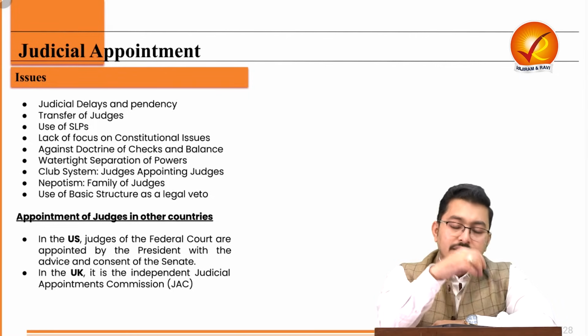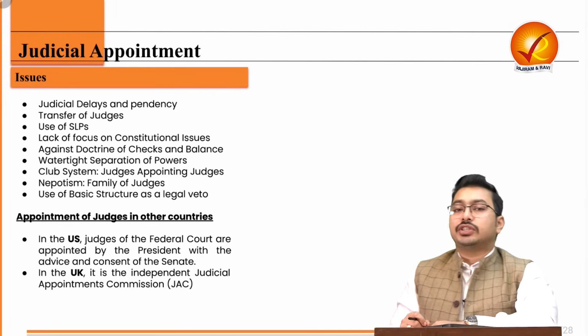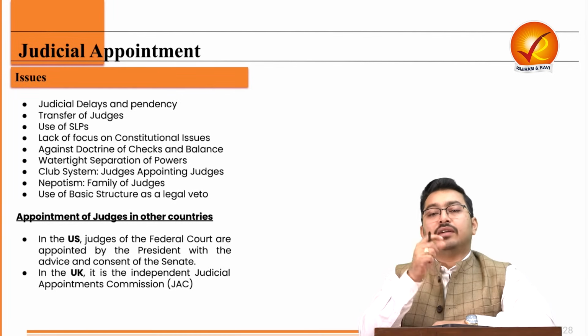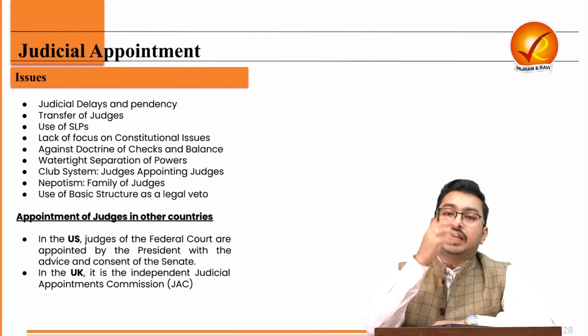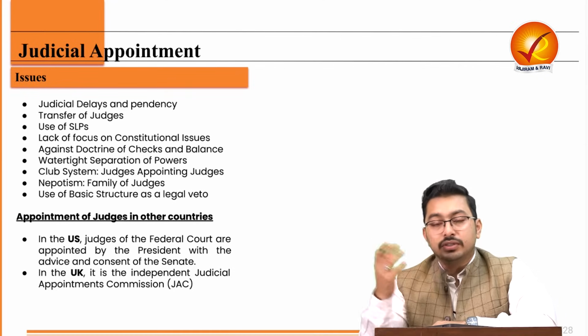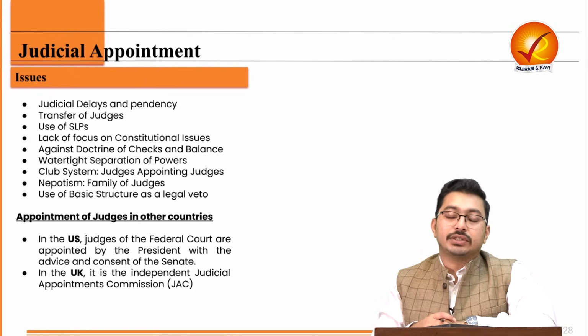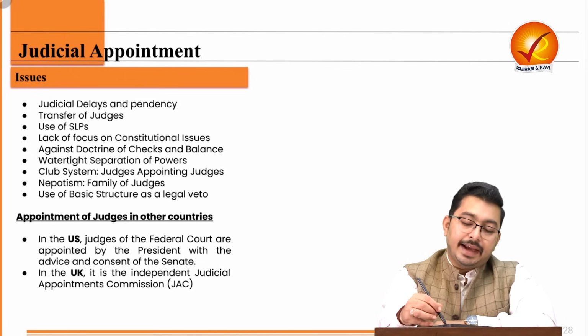One more issue is the lack of appointment of judges from, let's say, academics, the way it happens in the United States, where famous jurists and legal scholars are picked up and made judges. That is also not happening.